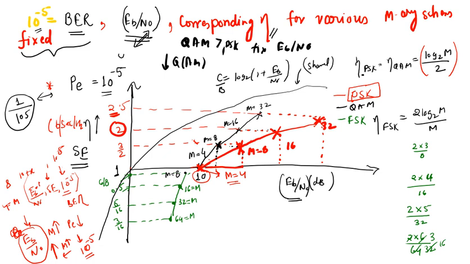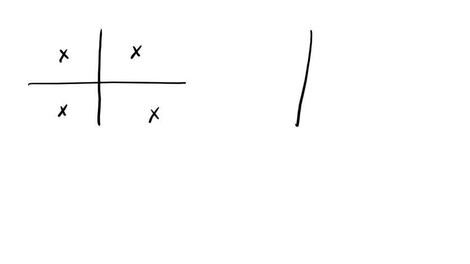One important point is, see, at M equal to 4, both QAM and PSK coincide. This happens because, as I told you, the 4 PSK error performance is the same as 4 QAM. This is 4 QAM and this is 4 PSK.